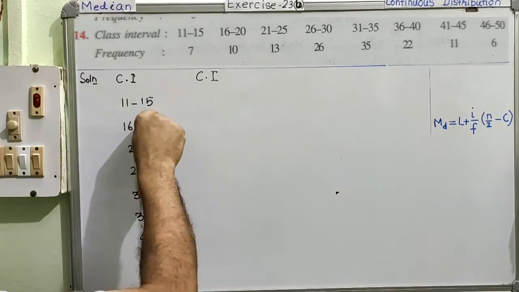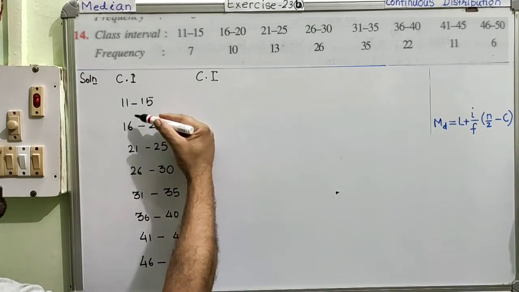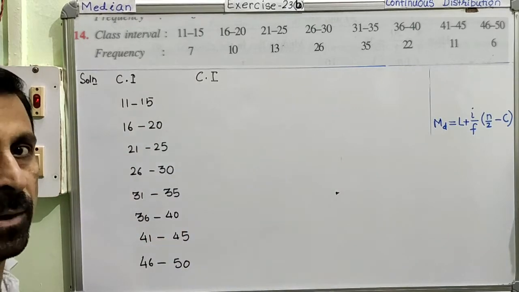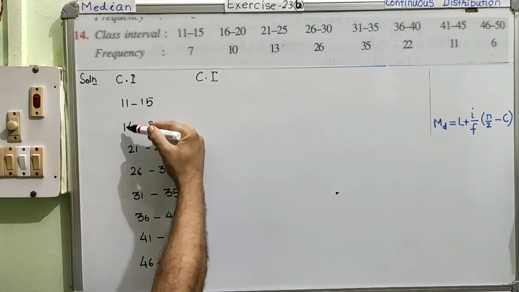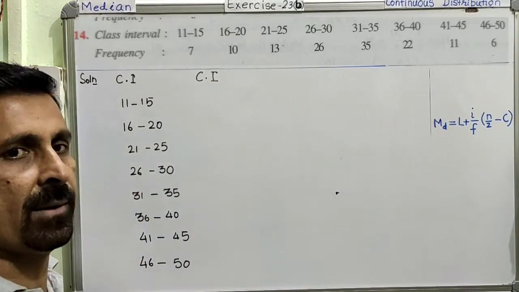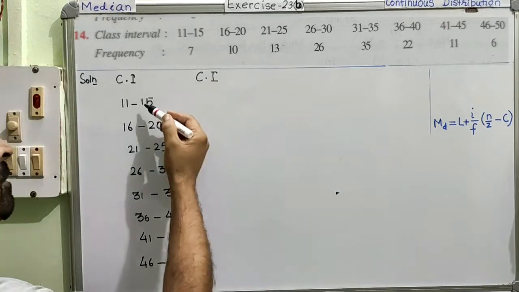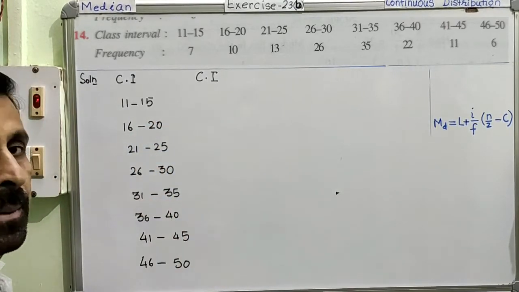The process is to find the difference between the upper limit and the next lower limit. The difference between these two numbers is 16 minus 15, which is 1. That difference has to be then divided by 2. Please listen to me because I am not writing that. This has to be done verbally.